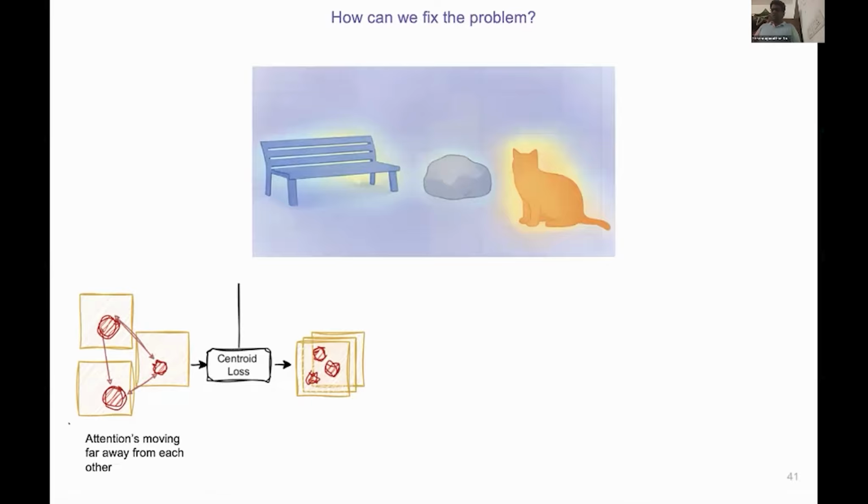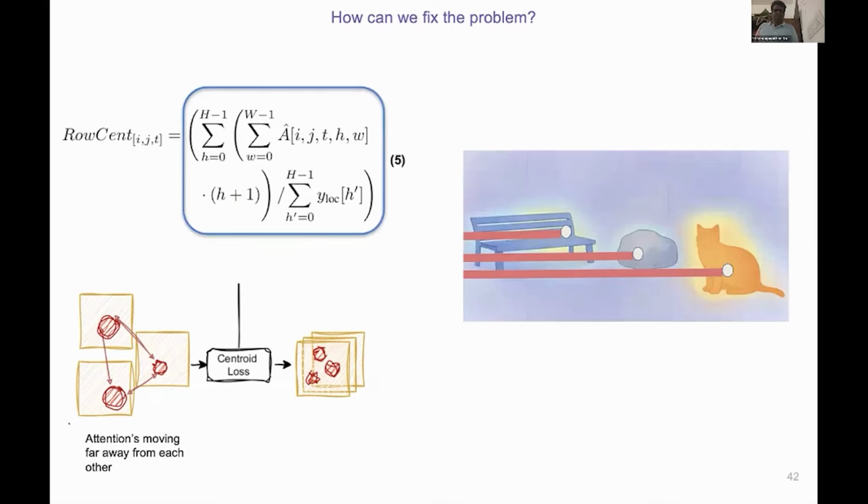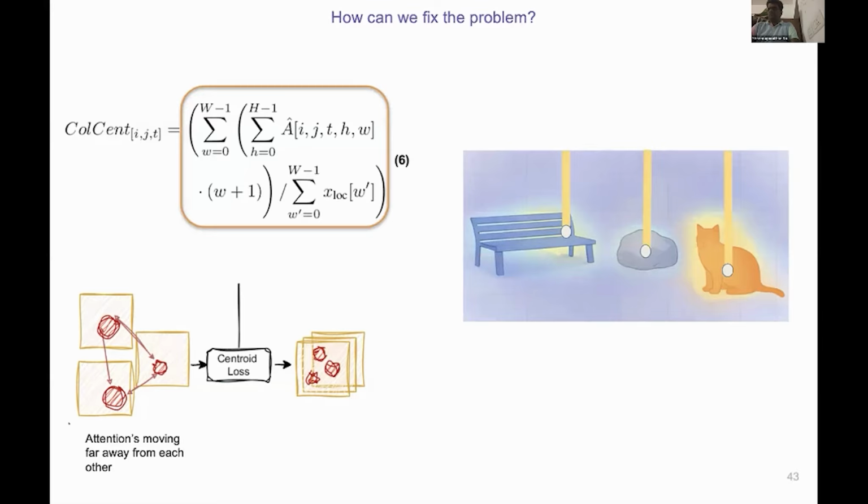So let's see a pictorial representation to understand this. Here is a scene with a bench, a rock, and a cat. Initially, the attention maps for these objects sit at slightly different spatial locations across frames. How can we fix this problem? By this centroid loss. So the row centroid, equation 5, gives us the vertical center of mass of each attention map. Visually, these are the horizontal lines passing through each object's attention. And the column centroid in equation 6 gives us the horizontal center of mass. These are the vertical lines through the object's attention.